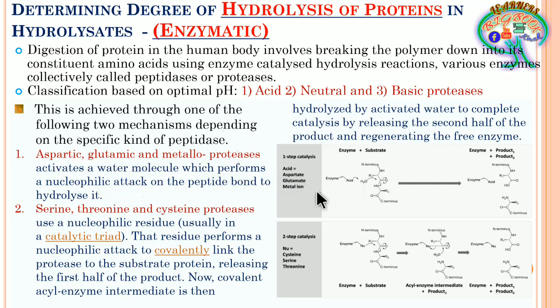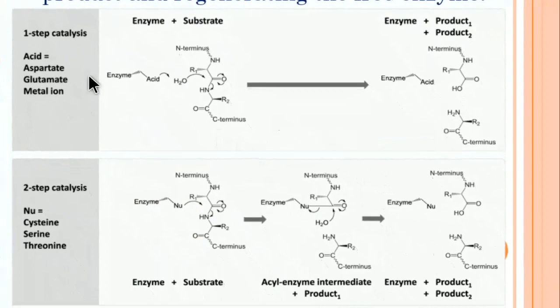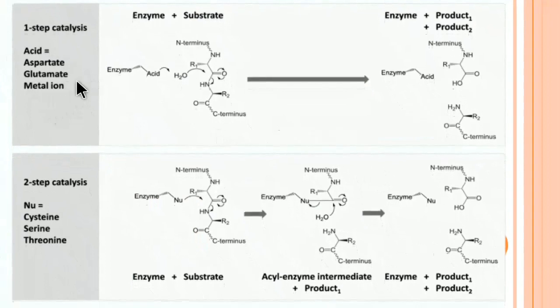So here you can see aspartate, glutamate and metallo ion. The enzyme activates itself during the acidic pH and catalyzes and pushes the water. The water reacts within the polypeptide chain of the protein and it is going to break the chain. So the enzyme is going to be conserved and product 1 and product 2 are going to be formed.